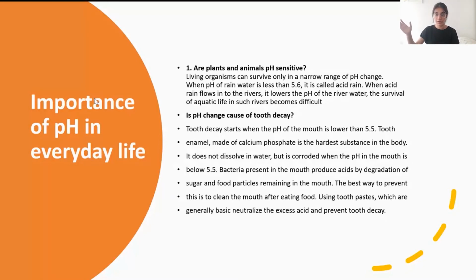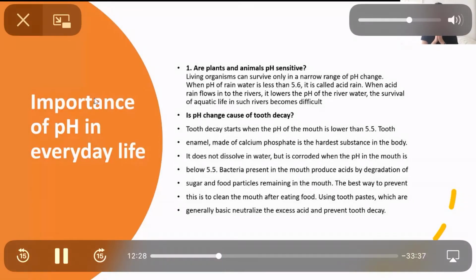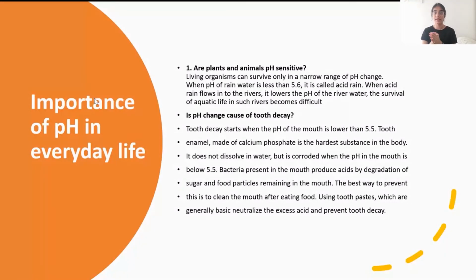So when the pH of rain water is less than 5.6, it is less than 7, so it is acidic in nature. When it goes more towards the acidic side, below some threshold value, then that rain is called acid rain, and it is not favorable for plants or animals. It will mix in the river water and cause damage to aquatic plants and animals. It will also lower the pH of river water, which is at a neutral state. So the survival of aquatic plant life and aquatic animal life will also become difficult.